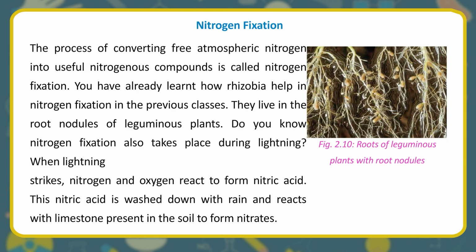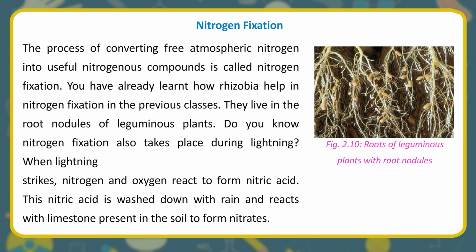Nitrogen fixation. The process of converting free atmospheric nitrogen into useful nitrogenous compounds is called nitrogen fixation. You have already learnt how rhizobia help in nitrogen fixation in the previous classes. They live in the root nodules of leguminous plants. Do you know nitrogen fixation also takes place during lightning? When lightning strikes, nitrogen and oxygen react to form nitric acid. This nitric acid is washed down with rain and reacts with limestone present in the soil to form nitrates.